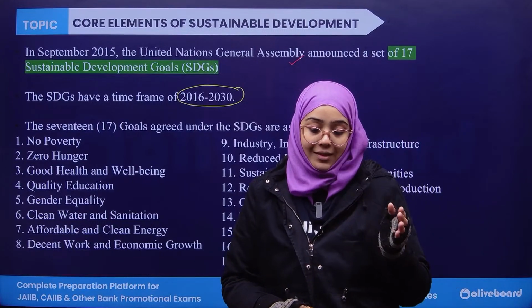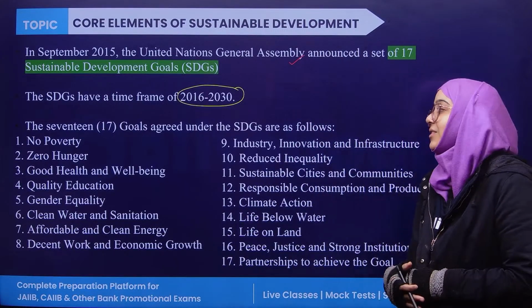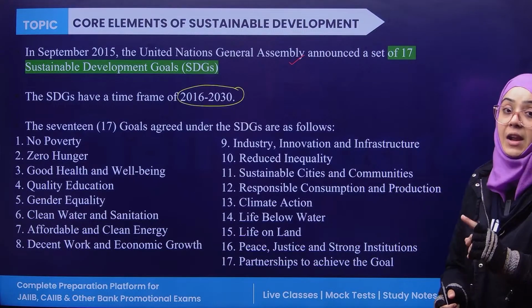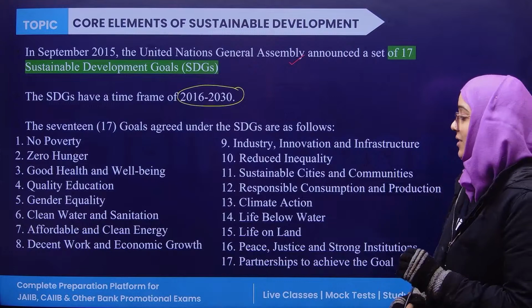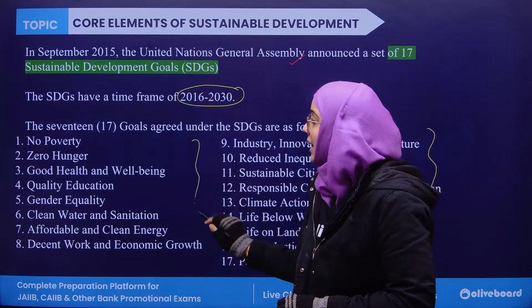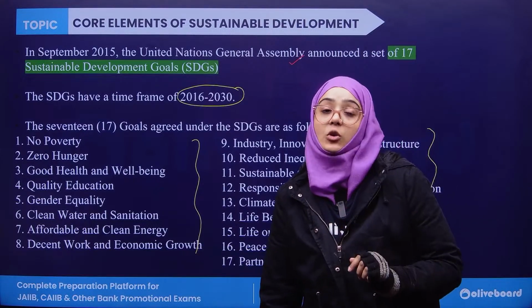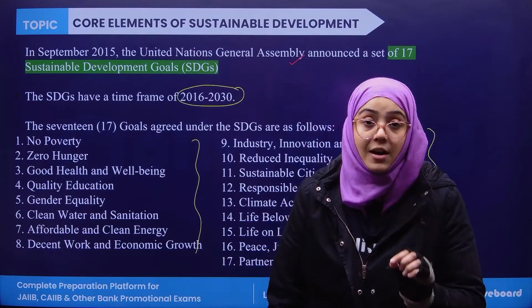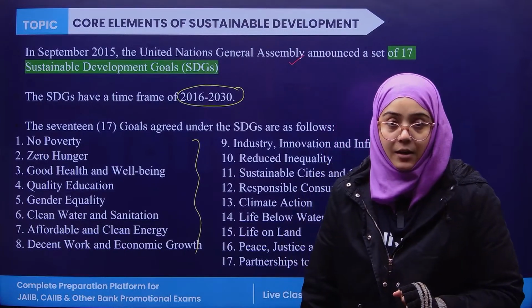So from 2016 to 2030, we have to achieve these goals. I have already told you the 17 goals, and all of them are very important. You have to learn and memorize them.